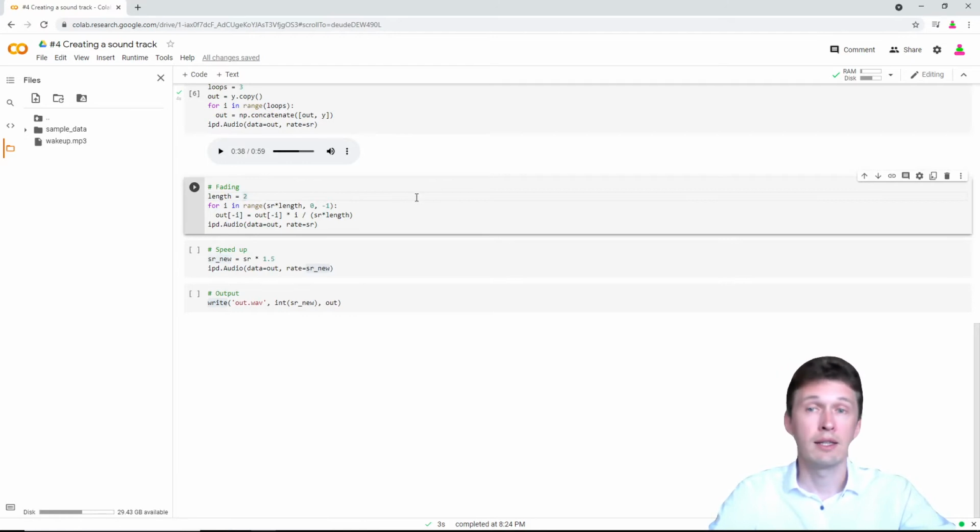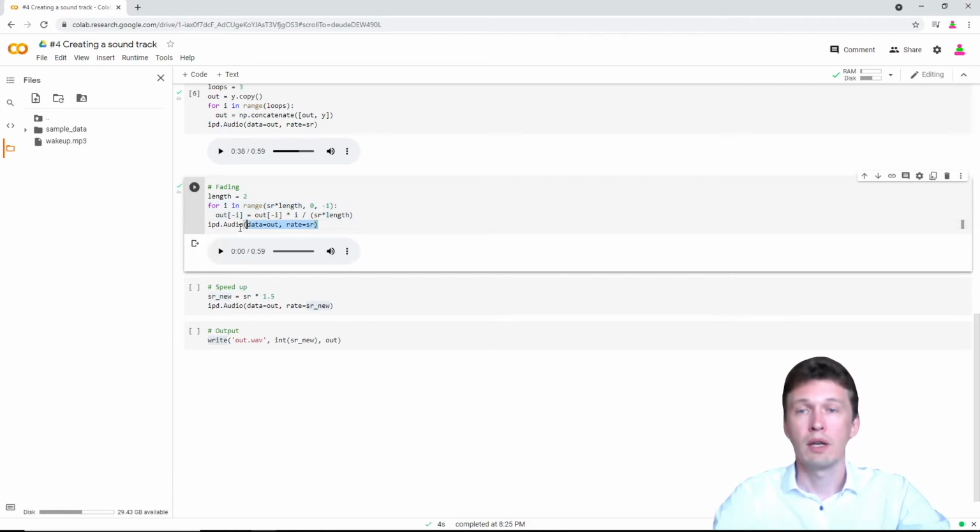Next, let's add some fading. Fading is typically used in the beginning or in the ending of the audio file to give some smoothing. How do we do this? Let's say we want to fade the last 2 seconds of our audio. We do the loop for the last 2 seconds and we take each amplitude that is inside this 2 seconds range and decrease it gradually until it comes to 0. Let's run.